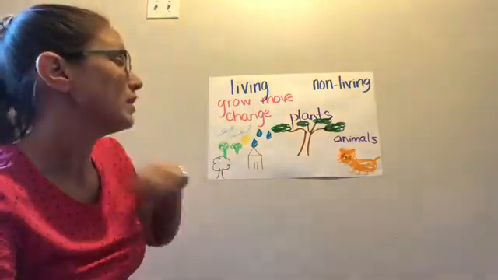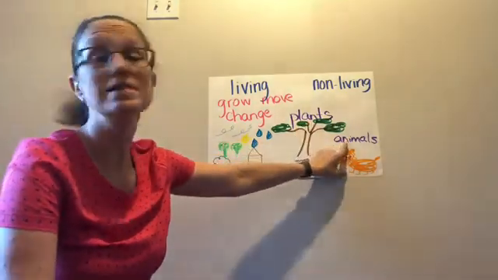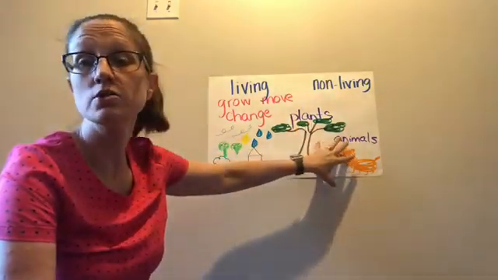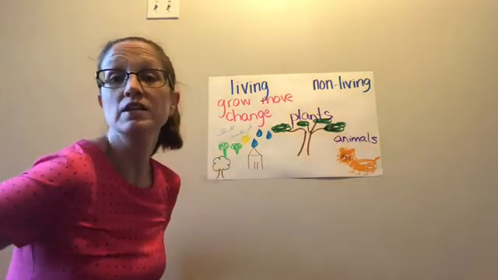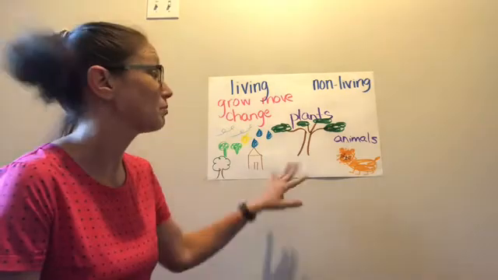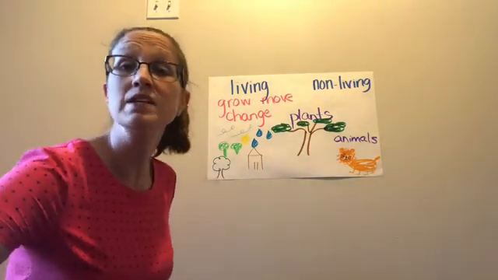All right, so the two types of living things that we have is we're going to see plants and we're going to see animals. So when you go into your lap book today, you're actually going to take those living things and you're going to sort them from plants and animals. And there are lots of other ways to sort, so I'm excited to see how you guys sort them.